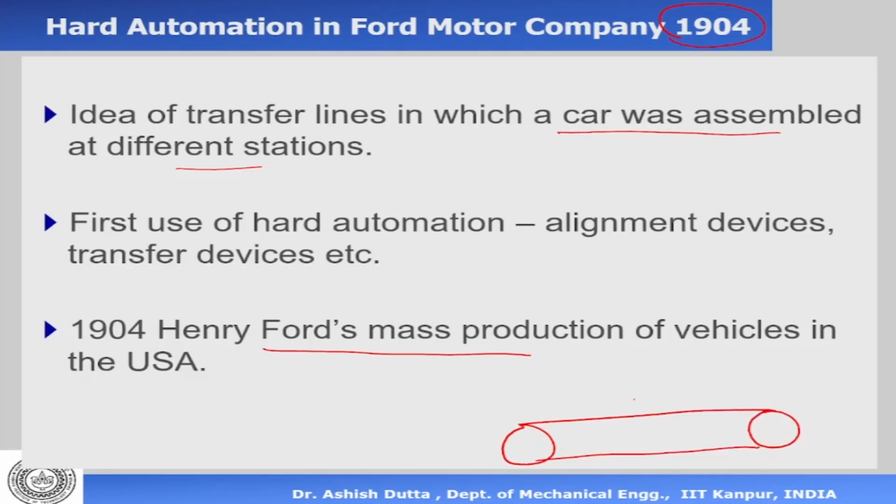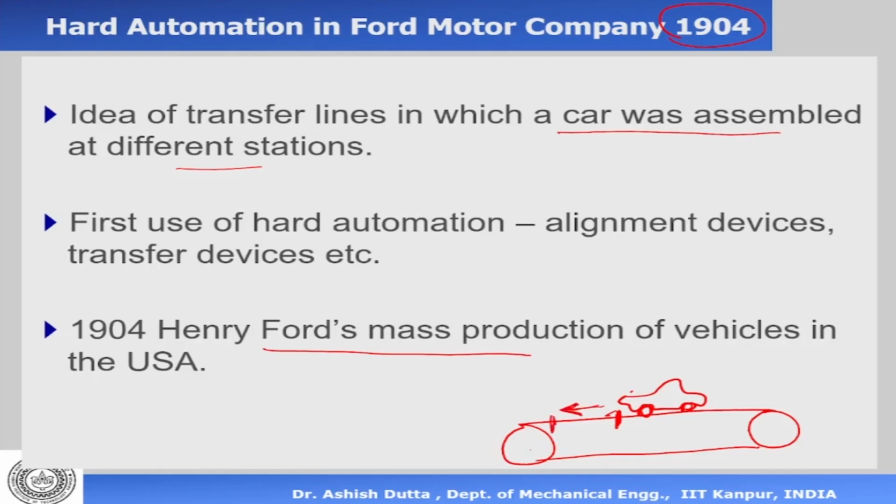So this is a conveyor on which the car body is kept. So that's the car body which is kept. Okay. And this car body travels. So the conveyor moves and the car body travels to different locations. So it goes to different stations and it stops there. Say, for example, the car body stops here. And there would be a person who would do something on the car body. For example, the person can mount the wheels of the car body. Then after the wheels are mounted, it goes to the next station.